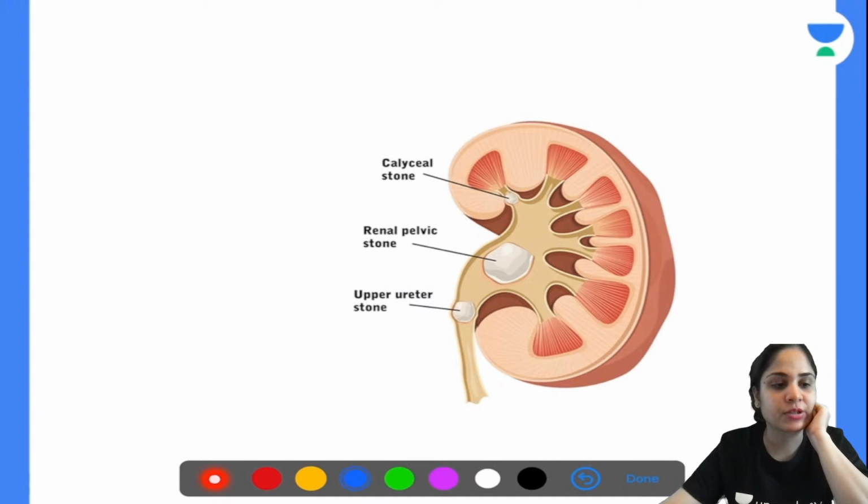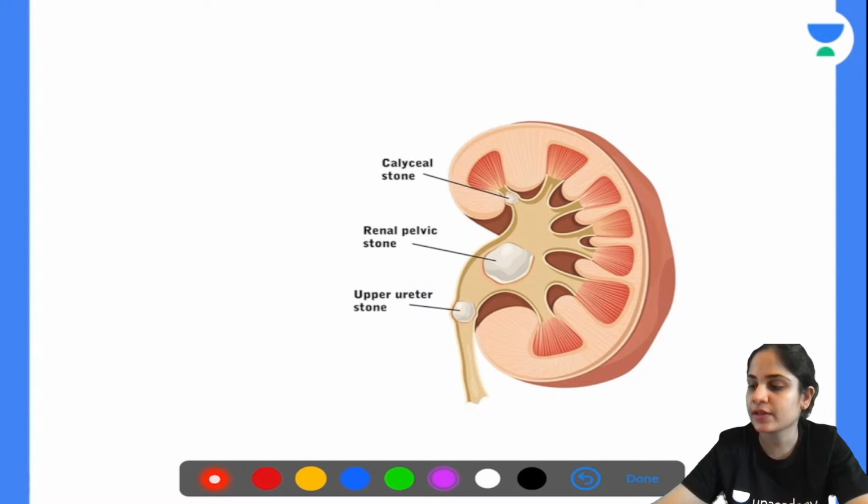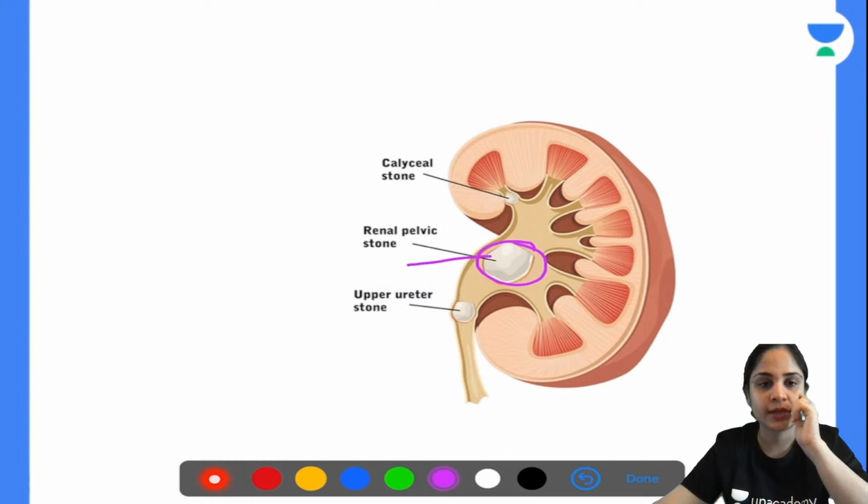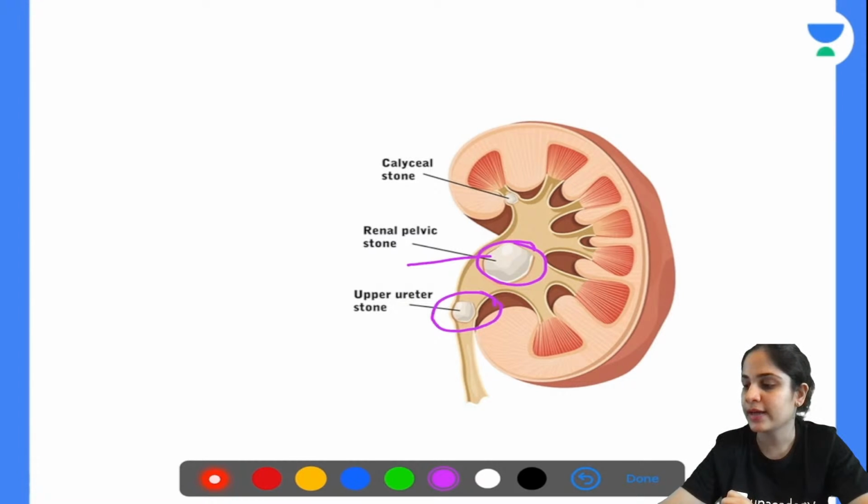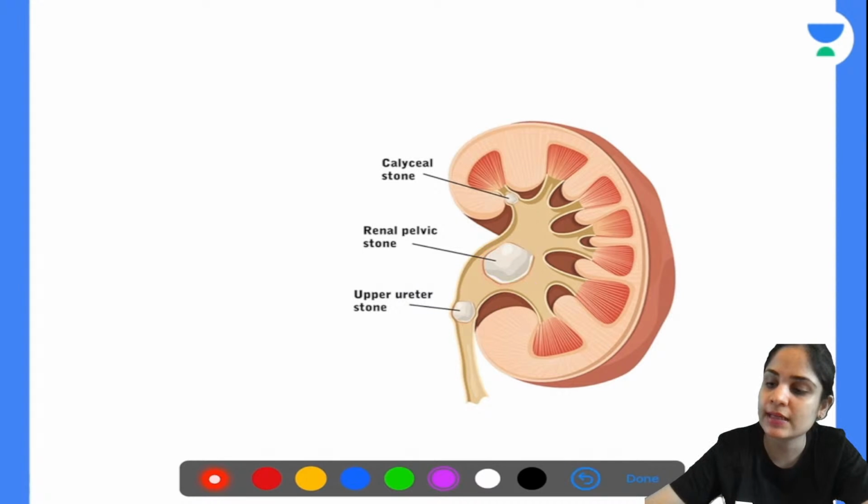What is there in the picture that we are discussing now? What are you able to see over here? There is the presence of multiple calculi, correct? Here you are seeing a stone in the pelvis. Here you are also seeing a stone in the upper part of the ureter. So what are we going to discuss now? We are going to discuss renal calculi.